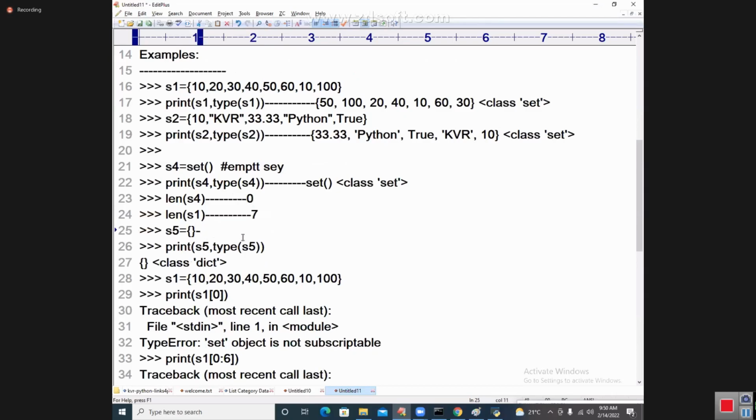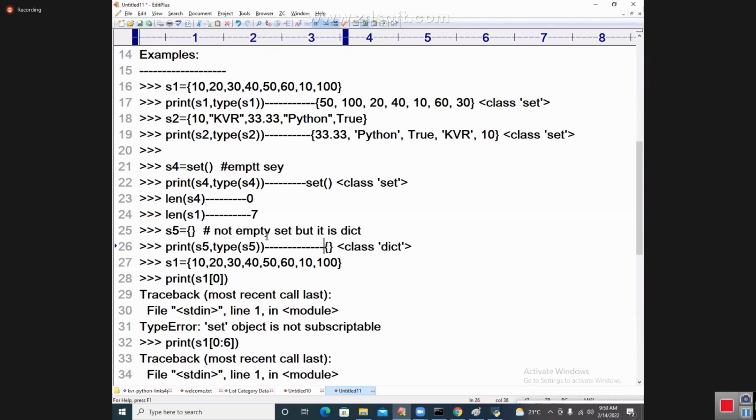S5, I'm trying to create this one. It is not an empty set, but it is a dict. I'm going to explain that. Dict is a further discussion I'm going to give you. It is going to be a dict.